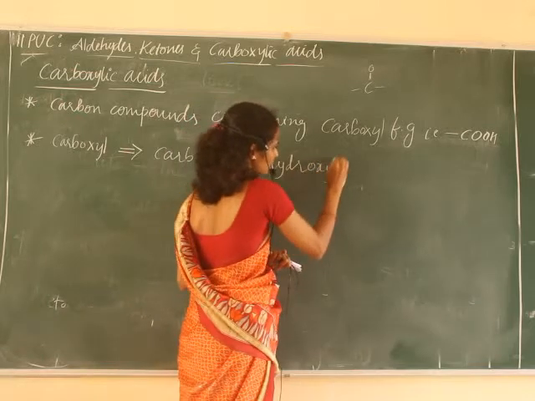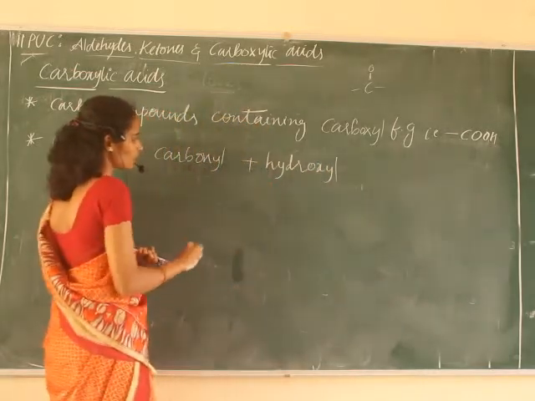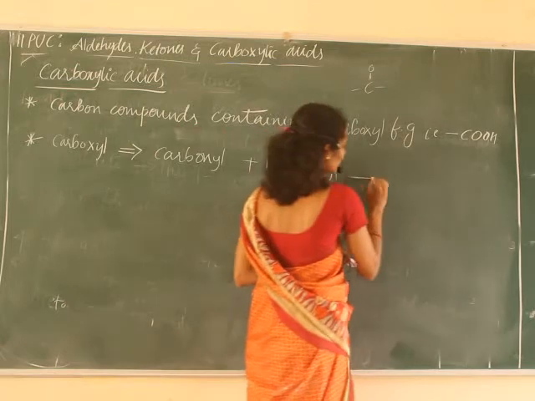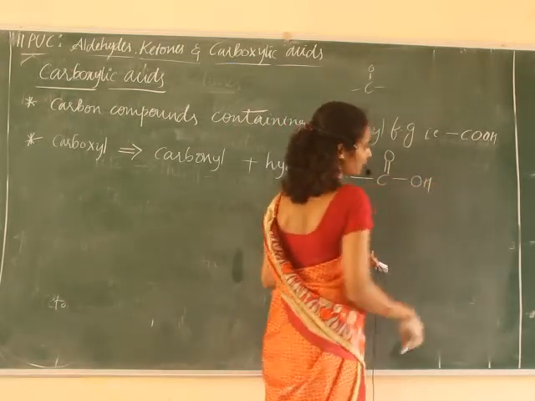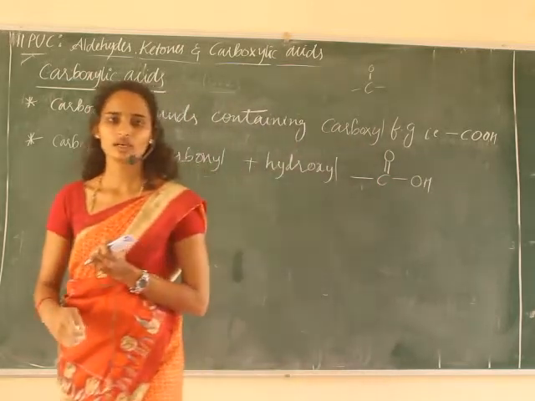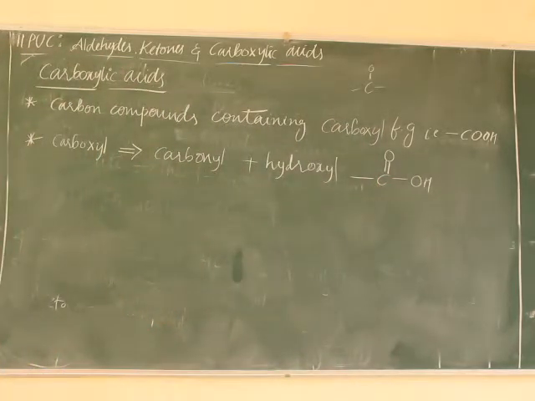Am I clear? Carbonyl functional group and hydroxyl functional group, that is C double bond O carbonyl and OH hydroxyl. Hence the name is carboxyl, right? Carbonyl and hydroxyl functional groups.